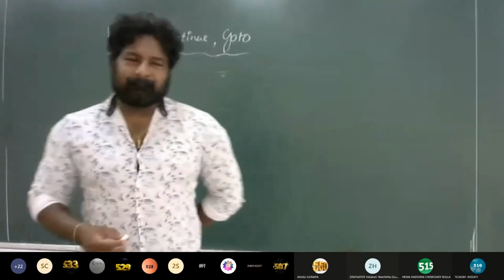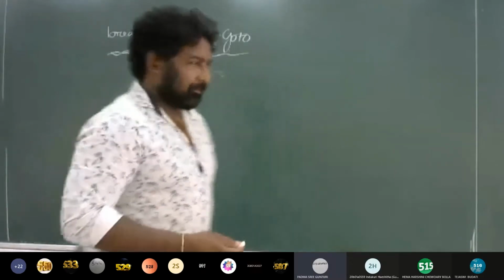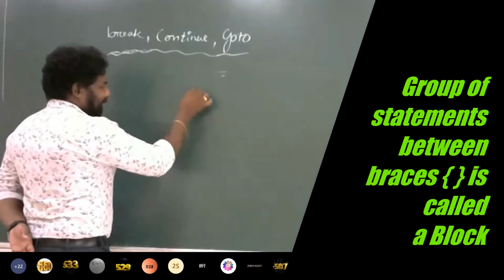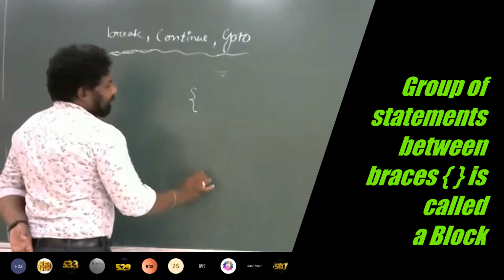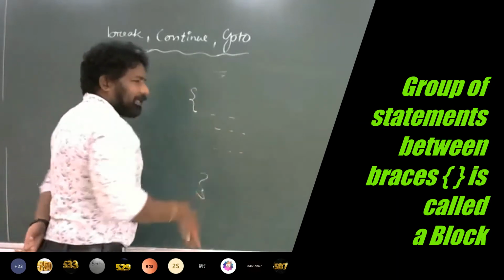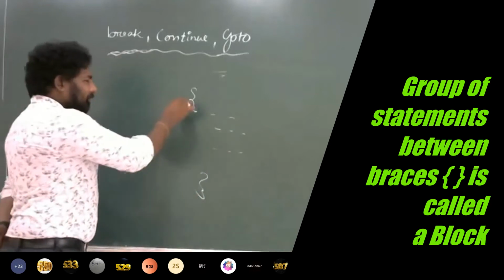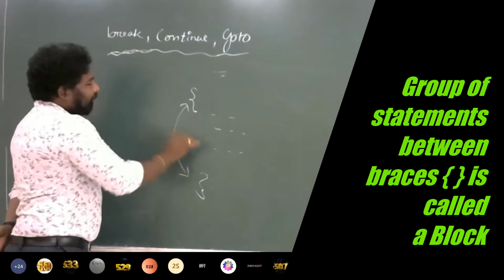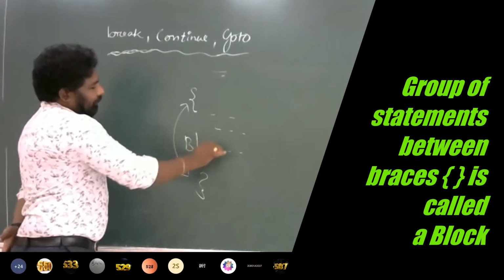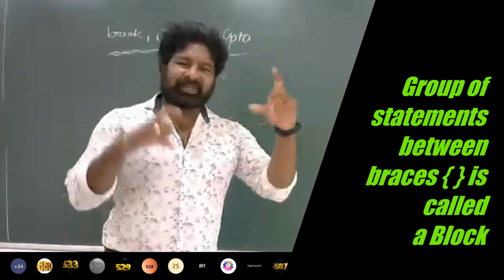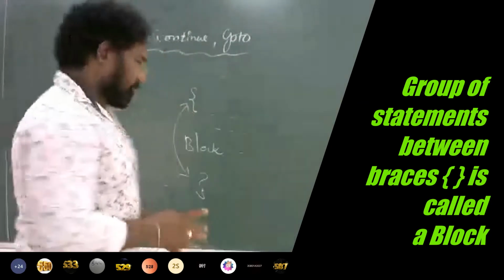A group of statements in braces, right? Parentheses, no, braces. However many statements you write between the opening brace and the closing brace, this total thing is called a block. The place between the open brace and the closing brace is called a block.